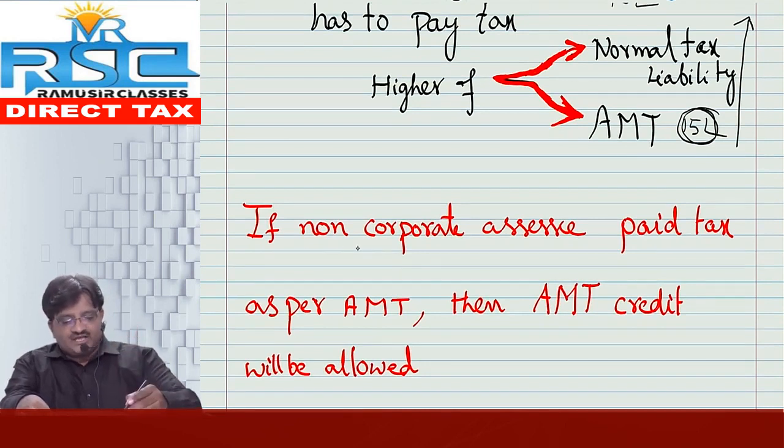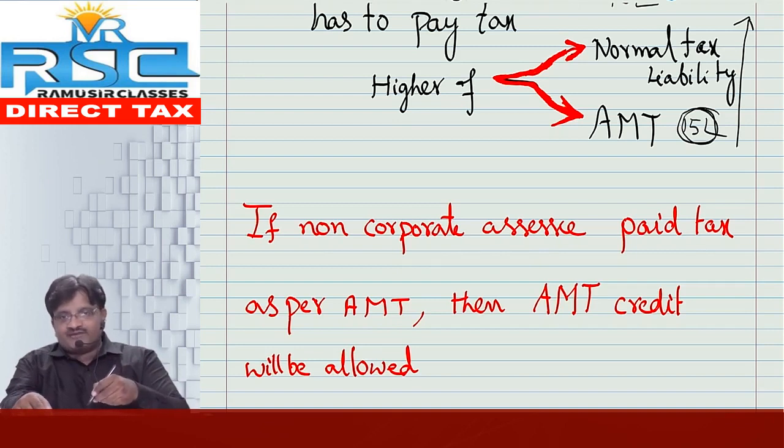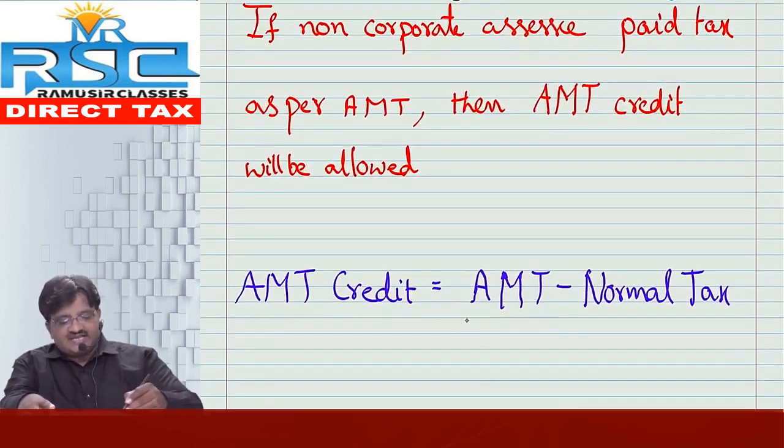If non-corporate SSEs, that means other than companies, pay tax as per AMT provisions, in our example that is 15 lakh, then AMT credit will be allowed. How much? How much you paid extra, that much only. That means AMT credit is equal to AMT minus normal tax.